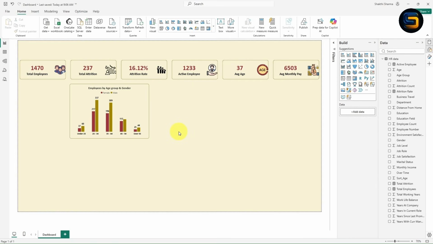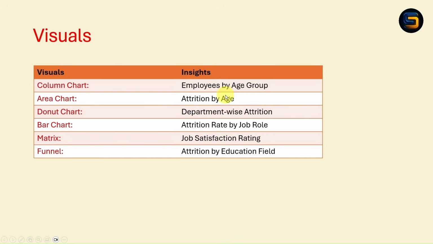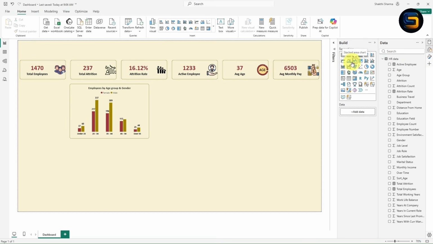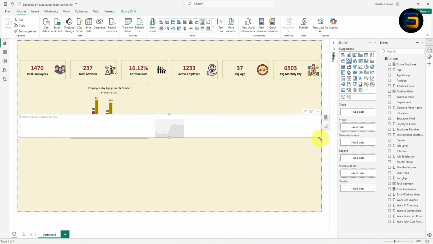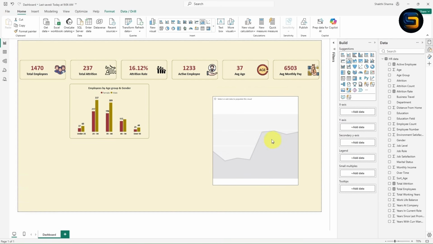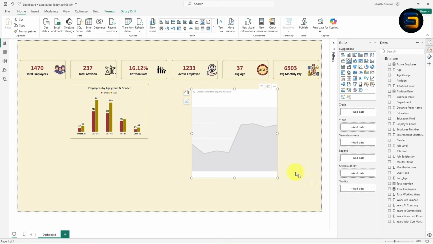Now moving to the next visual, let me show you. The second insight is to find the area chart attrition by age. So basically we need to find the attrition by age area chart. Now just select the area chart from here, let me insert one area chart. Now you will get one area chart, right? Now inside this visual you can see several options are available. Let me show you. First we have the x-axis, y-axis, secondary y-axis, legend, small multiples and tooltip. Now we need to find attrition by age. It is very simple.